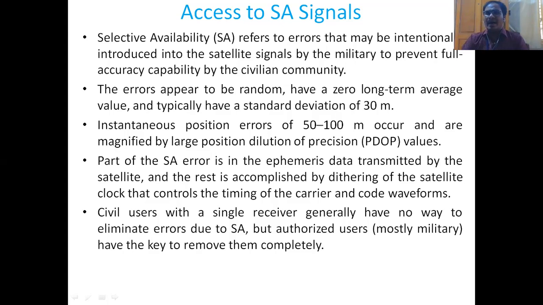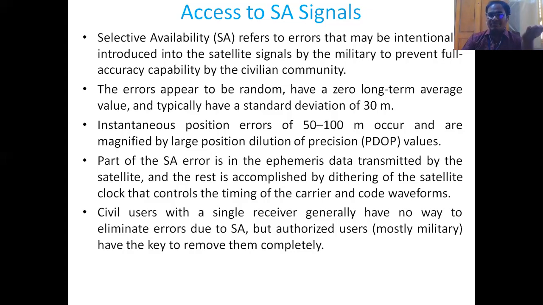So these errors appear to be random, but have a zero long-term average value, and with a standard deviation of 30 meters minimum. So what does it result in? It results in an error in the position calculation by the receivers. How much is that error? It is in the range of 50 to 100 meters.